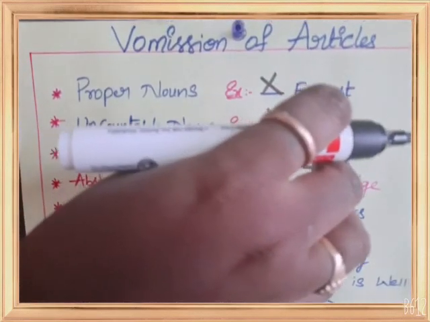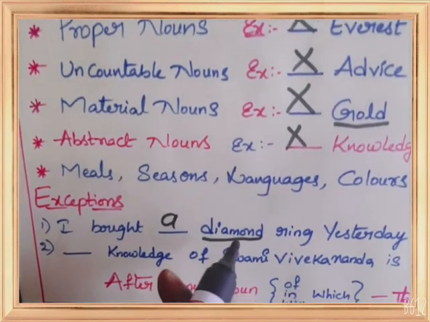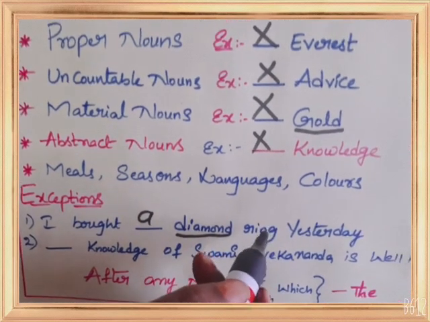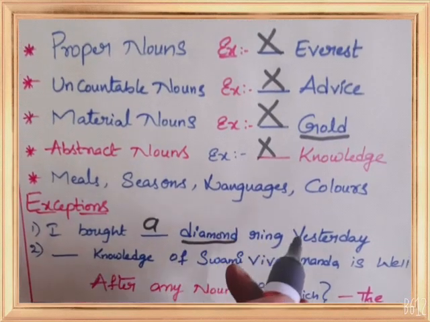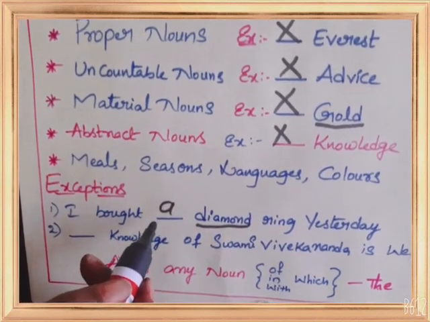We are saying about only gold. We are not saying about anything else. But here we are saying diamond ring. The diamond is in a ring as a thing. So then we can use an article.